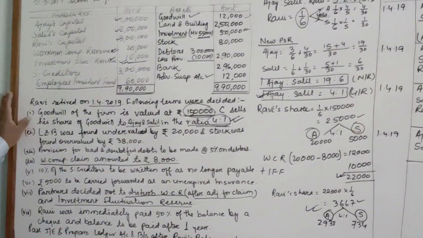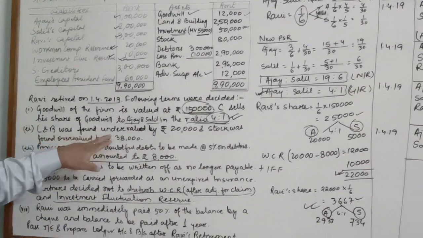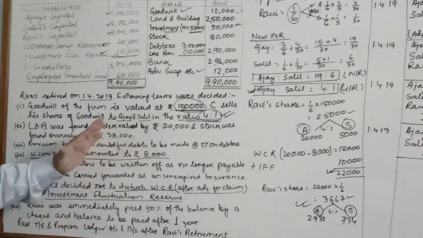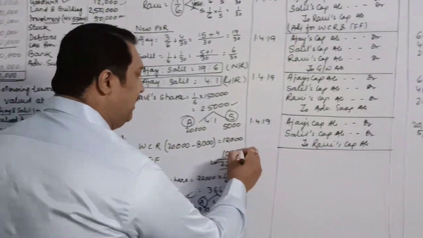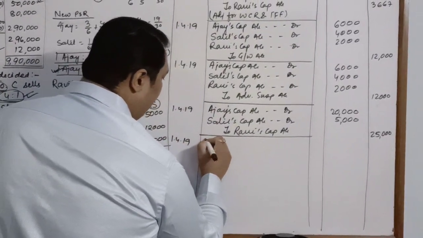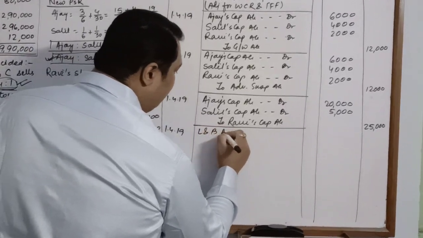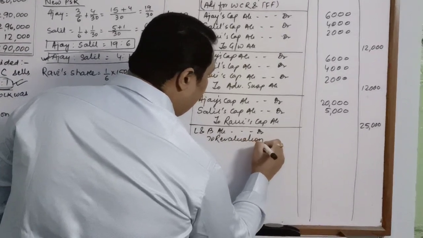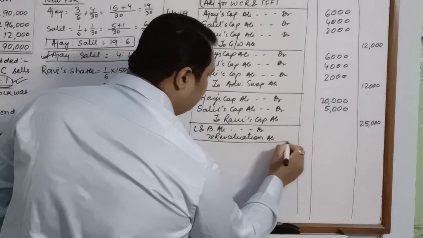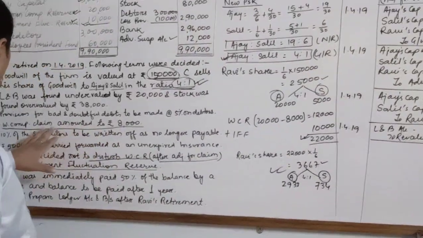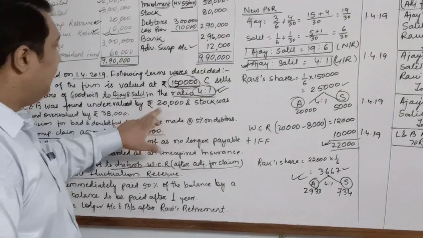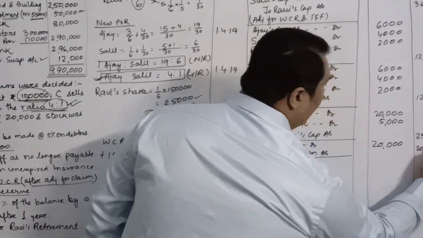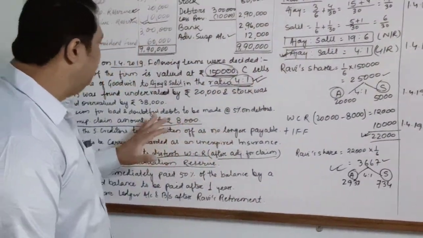After this, the first adjustment: land and building was found undervalued. So since it is found undervalued, we will increase it. Our entry will be on the date, land and building account debit to revaluation account. I am not writing the narration because there is a scarcity of place over here. It was undervalued by 20,000. That is why we will increase this value by 20,000. We will write increase in the value of land and building.